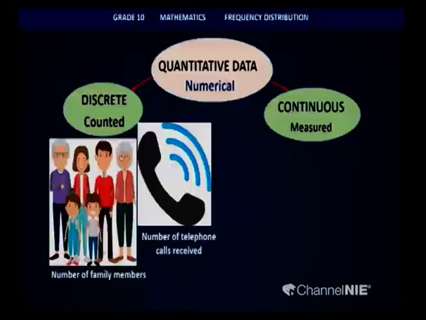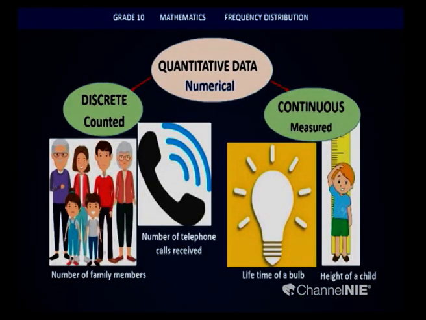Continuous data can not only take whole number values, but also it can be decimal values that you obtain as your data. So, for example, children, your body mass, the height of a child, or maybe even the lifetime of a bulb. All of these values fall into the continuous type.